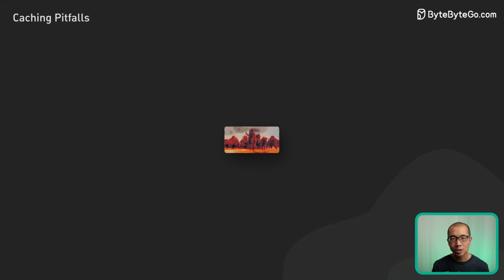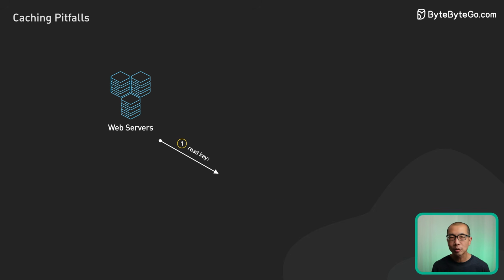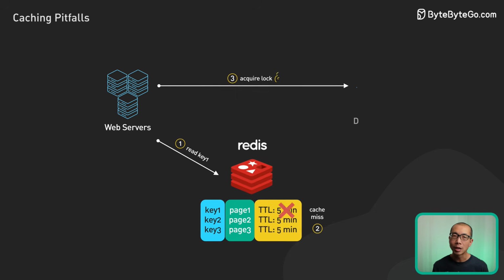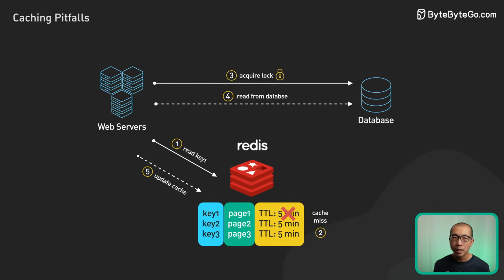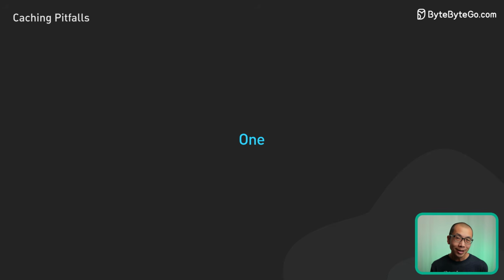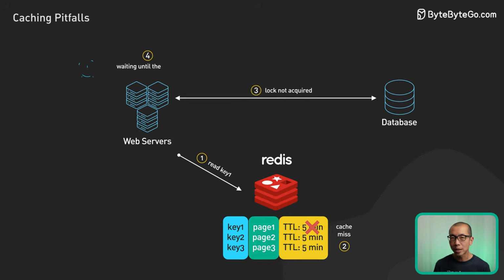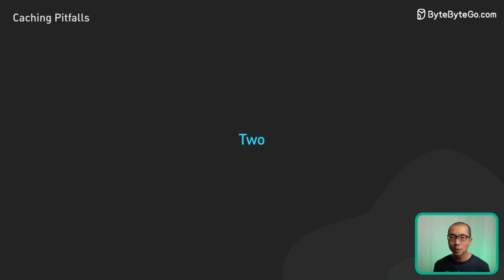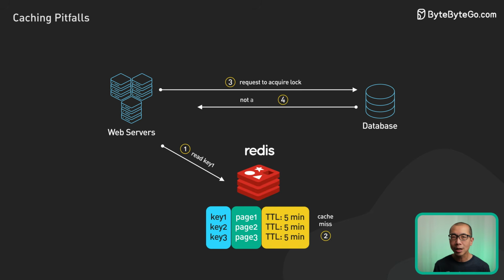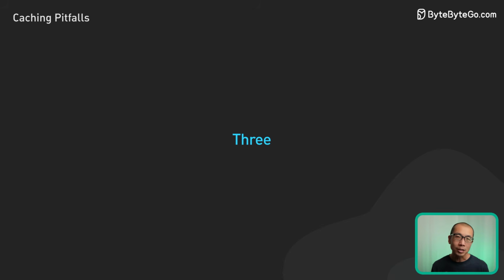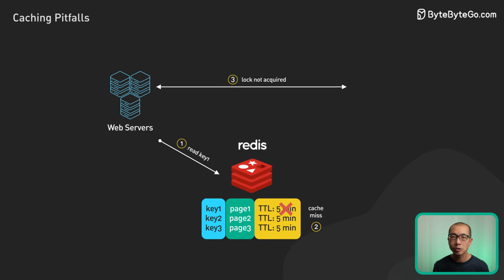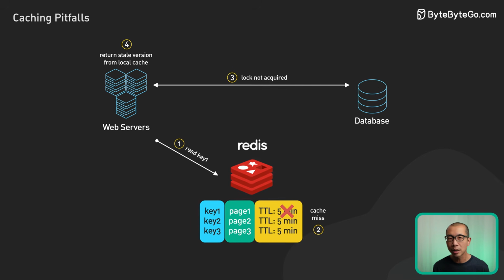A few key strategies. One is locking. Upon a cache miss, each request attempts to acquire a lock for that cache key before recomputing the expired page. If the lock is not acquired, there are some options. 1. The request can wait until the value is recomputed by another thread. 2. The request can immediately return a not found response and let the client handle the situation with a backup retry. 3. The system can maintain a stale version of the cache item to be used temporarily while the new value is recomputed.